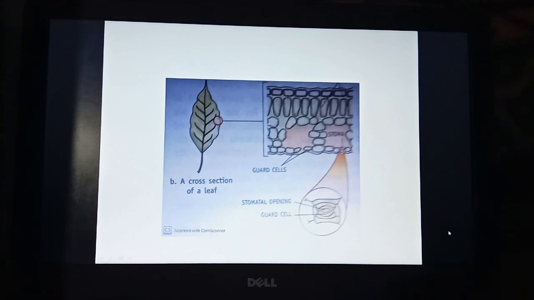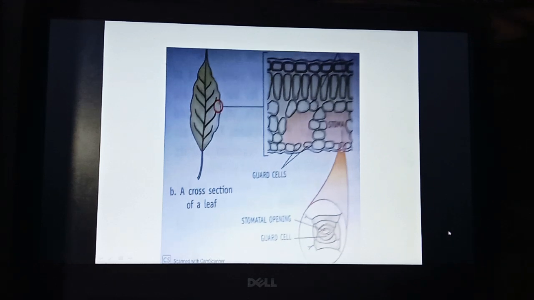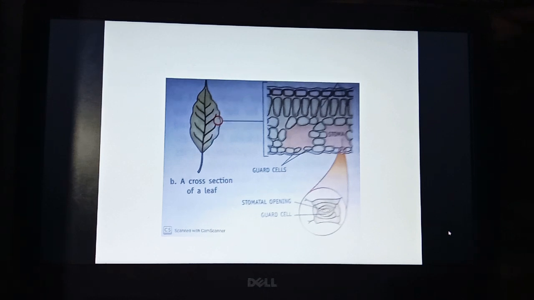Oxygen is released in the process, and you can represent this by the formula: carbon dioxide plus water, in the presence of chlorophyll and sunlight, forms glucose, and oxygen is evolved. Since the synthesis of the food occurs in the presence of sunlight, it is called photosynthesis. Photo means light and synthesis means combination of the components.